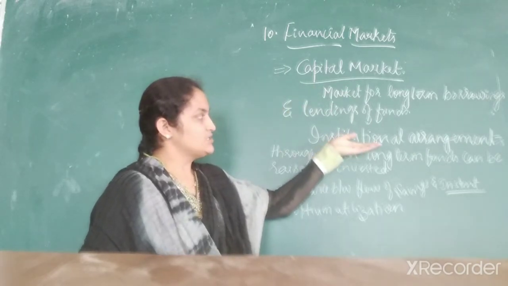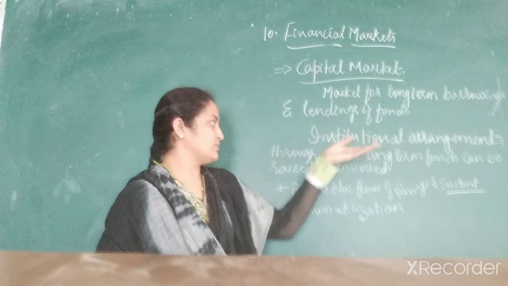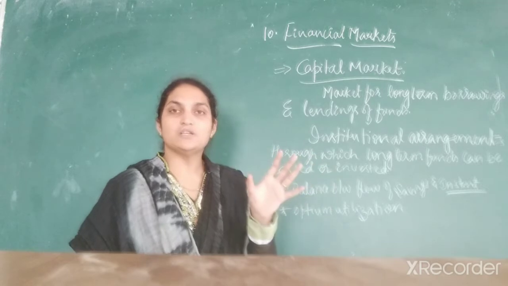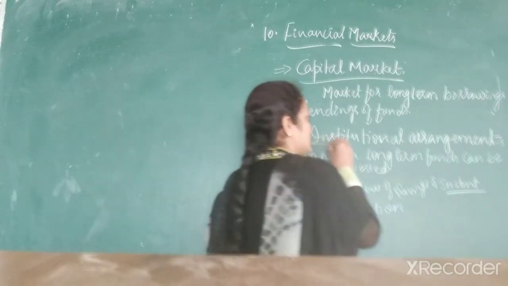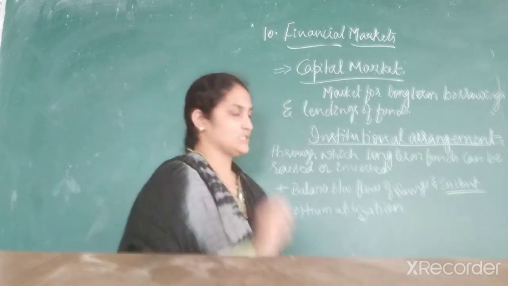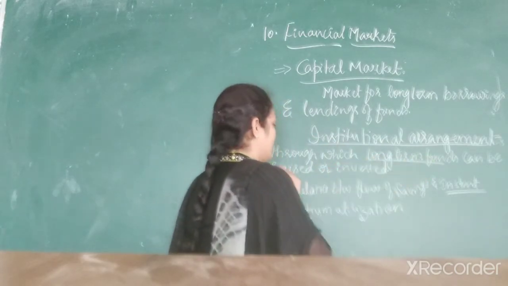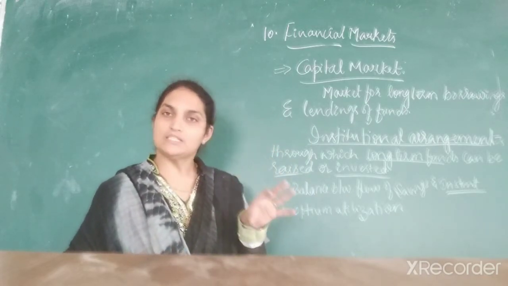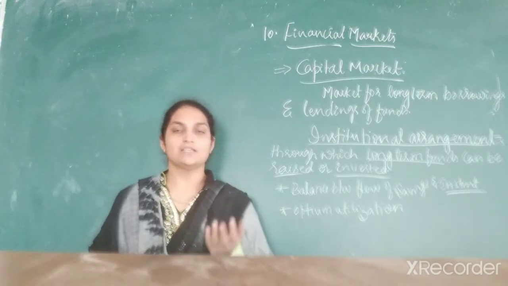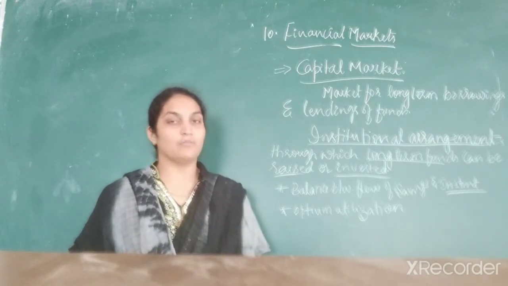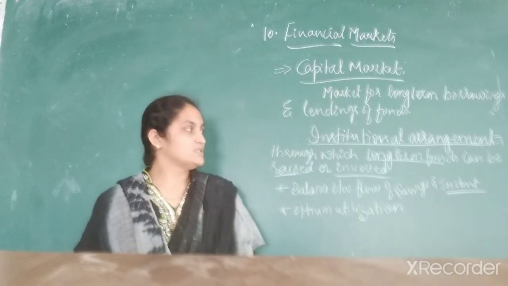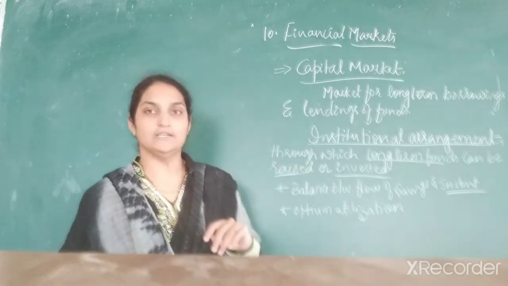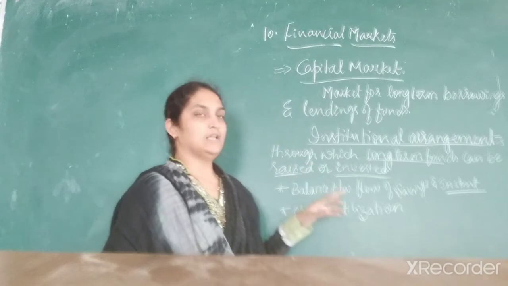The capital market is an institutional arrangement through which long-term funds can be raised and invested. It has a physical existence. It includes both debt and equity, so you can invest in it or you can borrow in it. You can raise funds, and even invest your savings. That is what a capital market is: an institutional arrangement through which long-term funds can be raised, or invested in the instruments of the capital market.